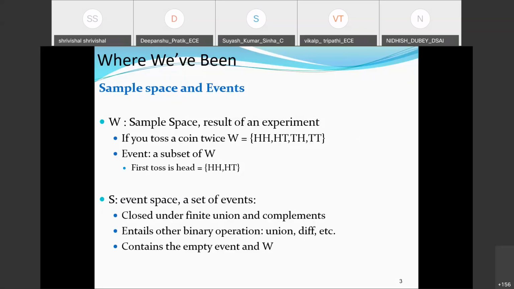Out of that sample space, we can construct different events. One event could be all heads, which is only one possibility; another could be all tails; another could be at least one head. There can be multiple permutations and combinations in formulating different events.